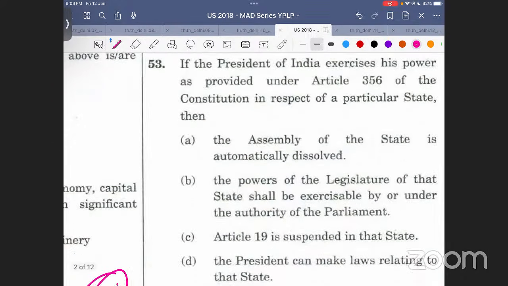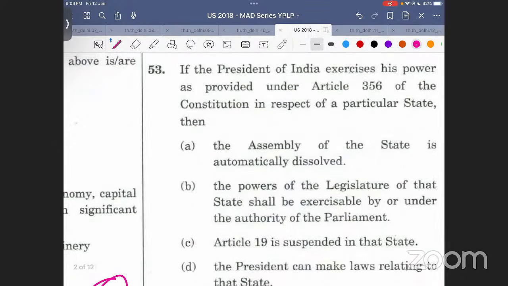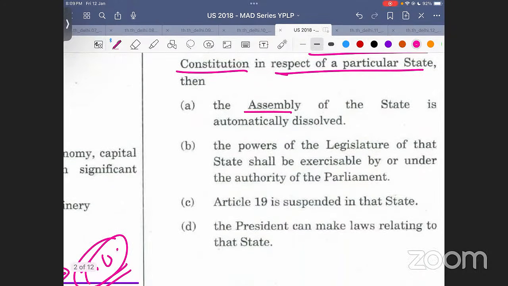If the President of India exercises his power as provided under Article 356 of the Constitution in respect of a particular state, then, हाँ जी, direct from Lakshmikant, बिल्कुल simple सा question है. Assembly will be automatically dissolved.